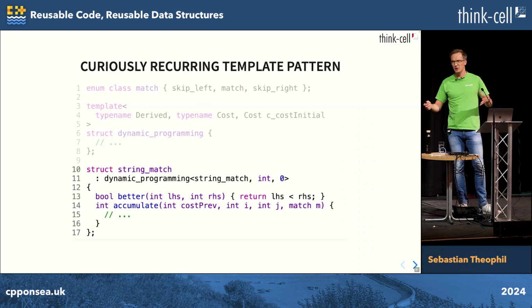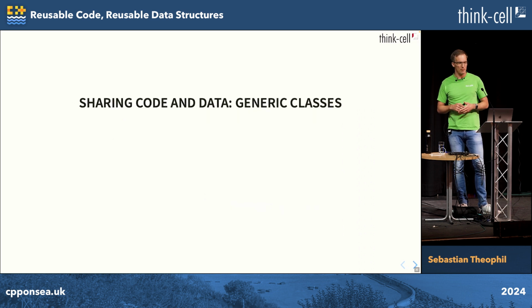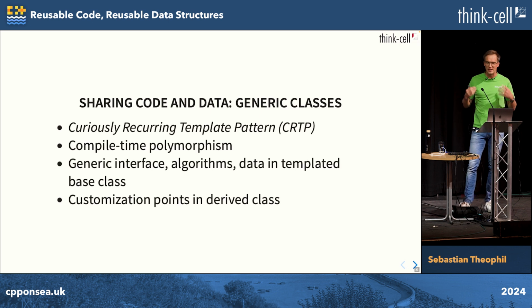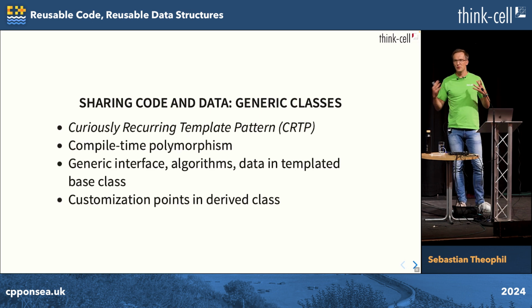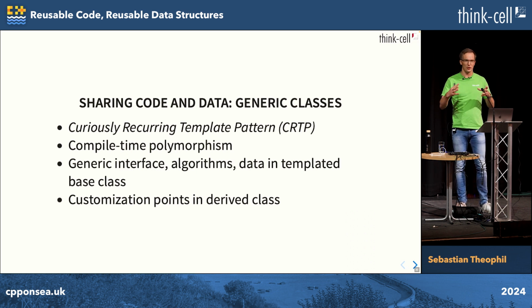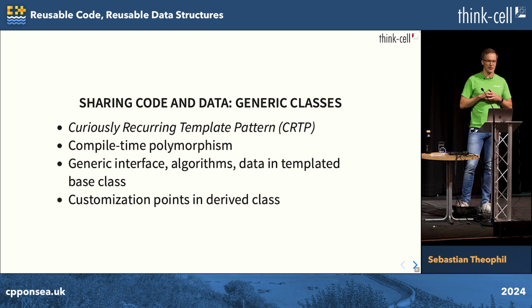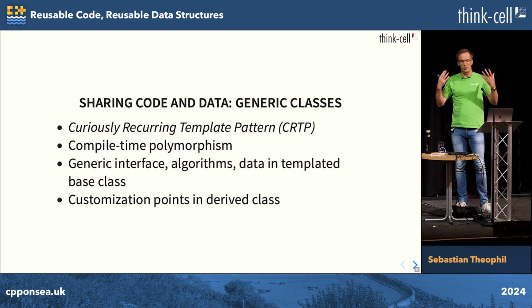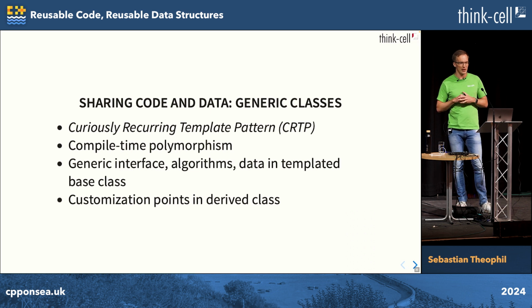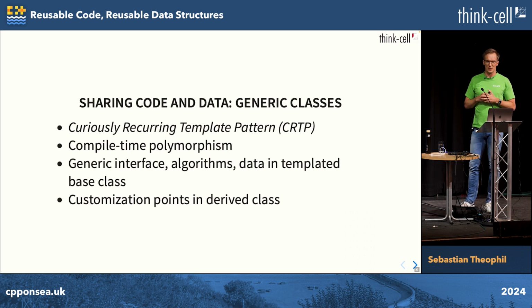So when we share code together with some data, we can write generic classes. The curiously recurring template pattern, or CRTP, is one way to do that. So we're using compile time polymorphism to combine common algorithms and common data together into new customized types. So we have, for example, generic interface, generic algorithms and data in that templated base class, and customization points in the derived class.